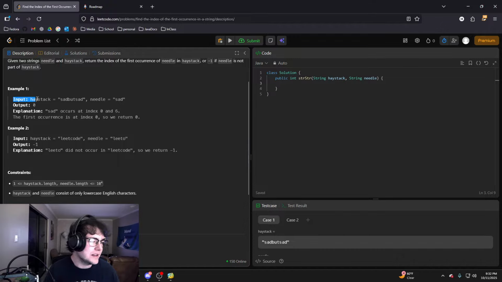The input is the haystack, "sadbutsad", and the needle is "sad". You can notice "sad" appears twice in the string, once at index 0, and then another at index, I think, 6, and then we should output 0, so it's the first occurrence that comes up. "sad" occurs at index 0 and 6, the first occurrence is at index 0, so return 0.